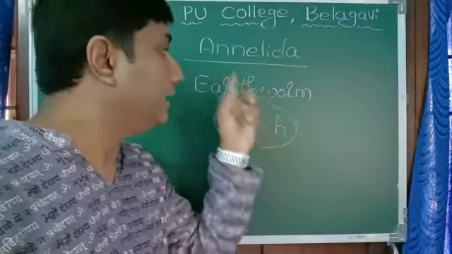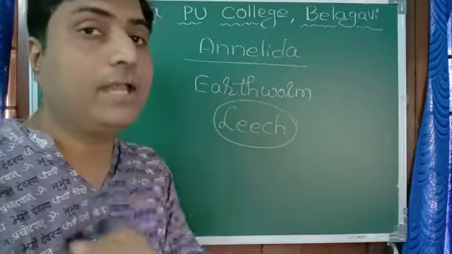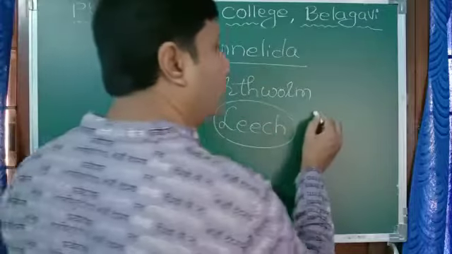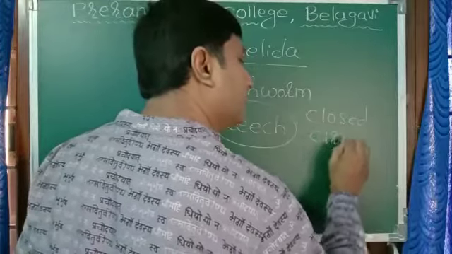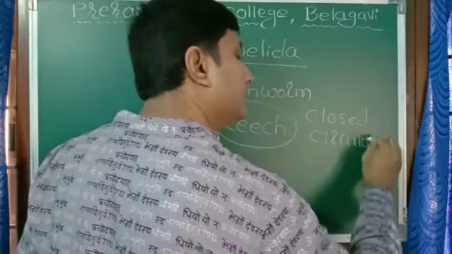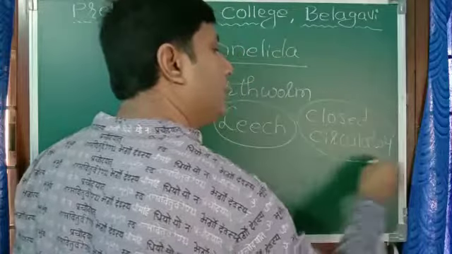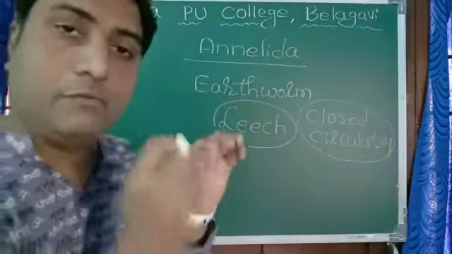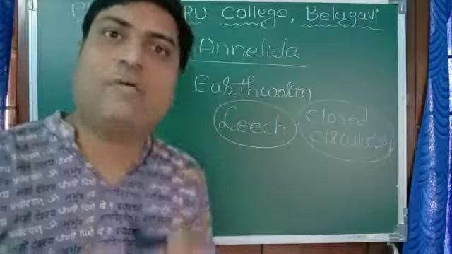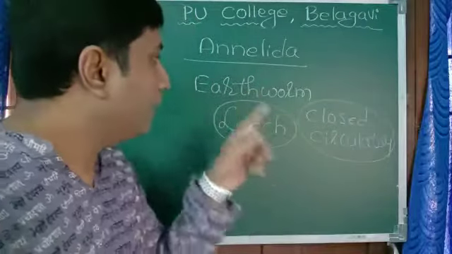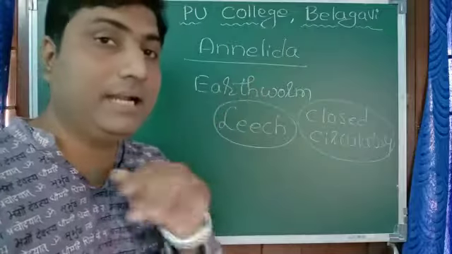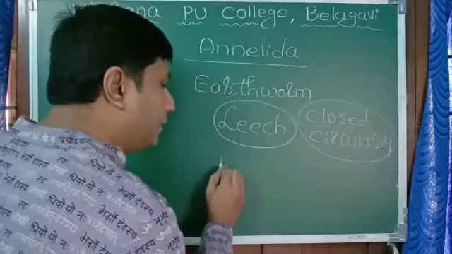Moreover, in Annelida, earthworm is known for its closed circulatory system. Closed circulatory system means red blood flows in blood vessels, as in our case. And one more interesting feature in earthworm and leech is that they are bisexual.